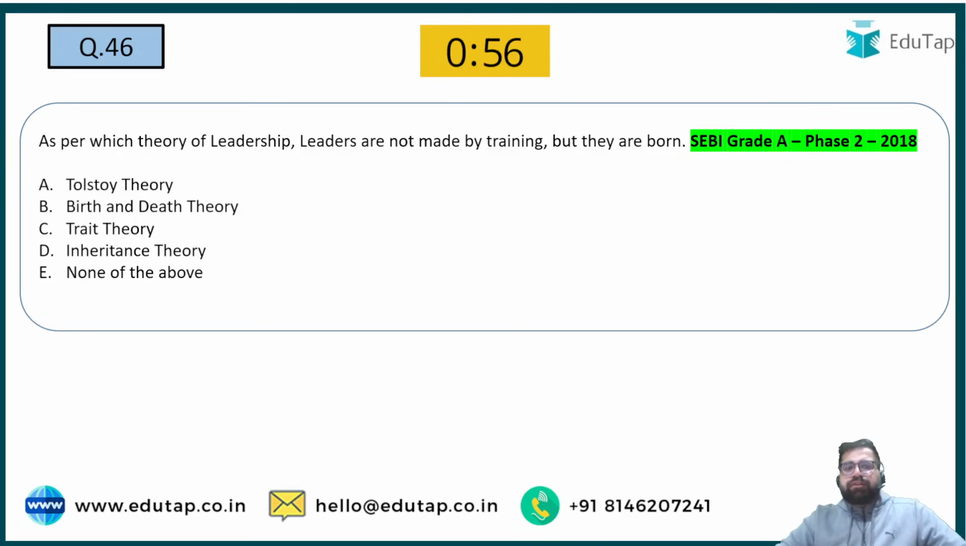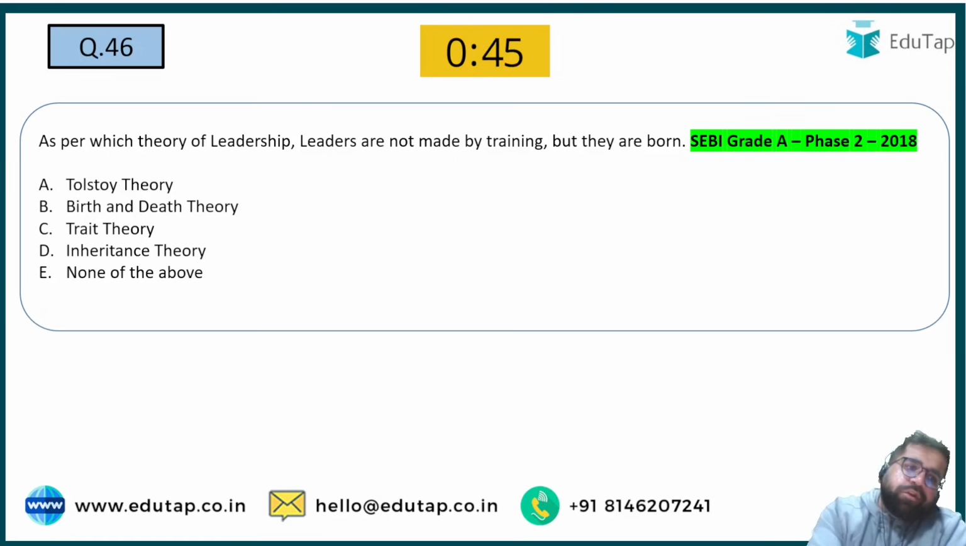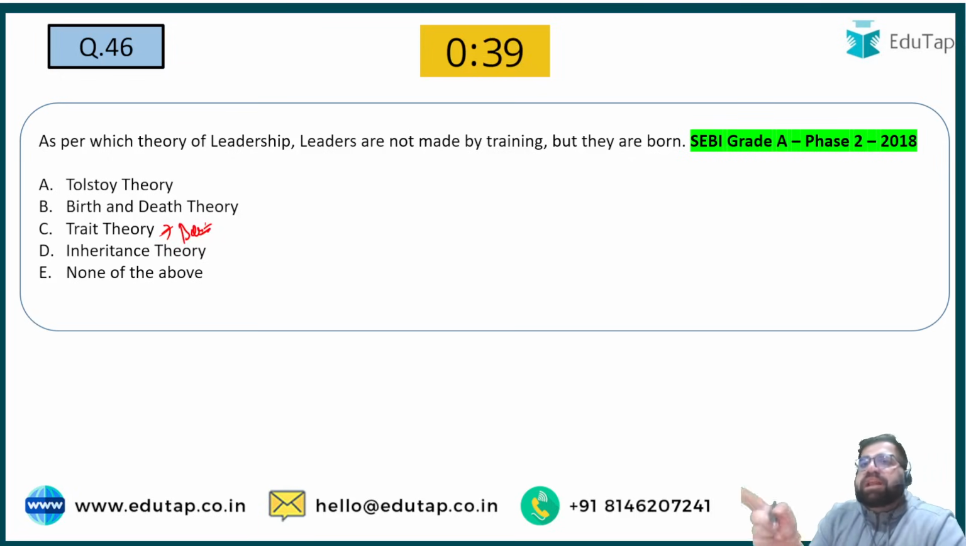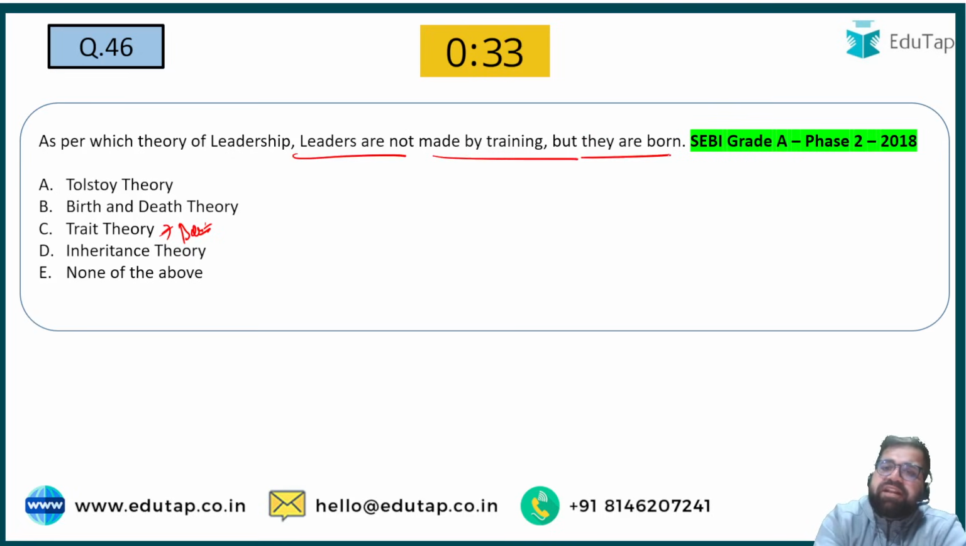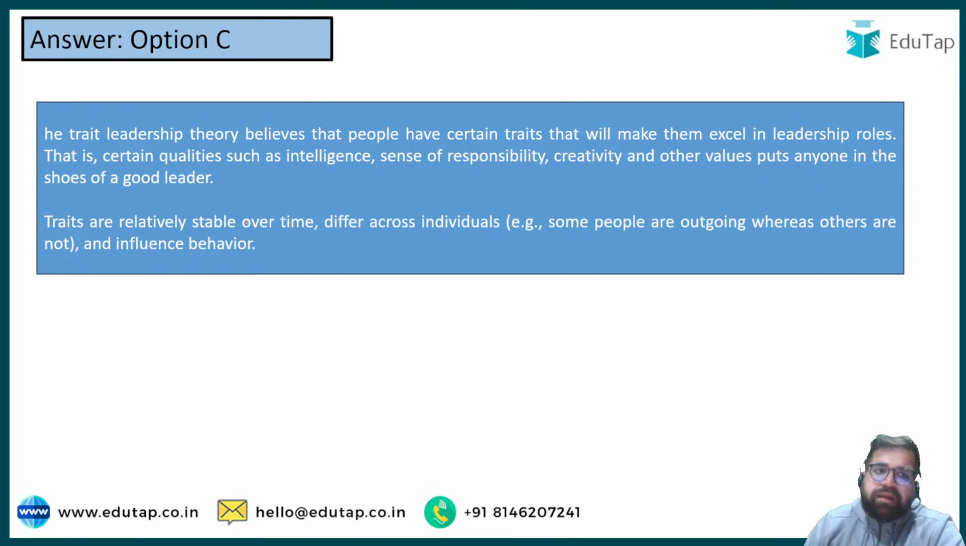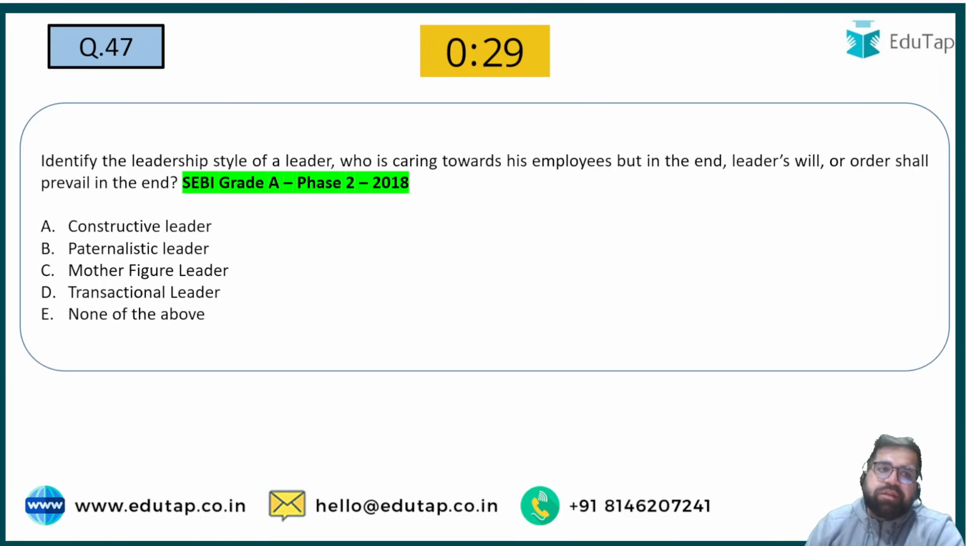46 is again a previous year question. As per which theory of leadership, leaders are made not by training but they are born? Obviously, this is your trait theory. Very basic question which we all know, that under trait theory only you will say that good leaders are born and not made. Good leaders are made only through behavioral approach. This is a different set, but under this question it is clearly said leaders are not made by training, they are born. So this will fall under your trait approach of leadership. So for 46 it will be C.